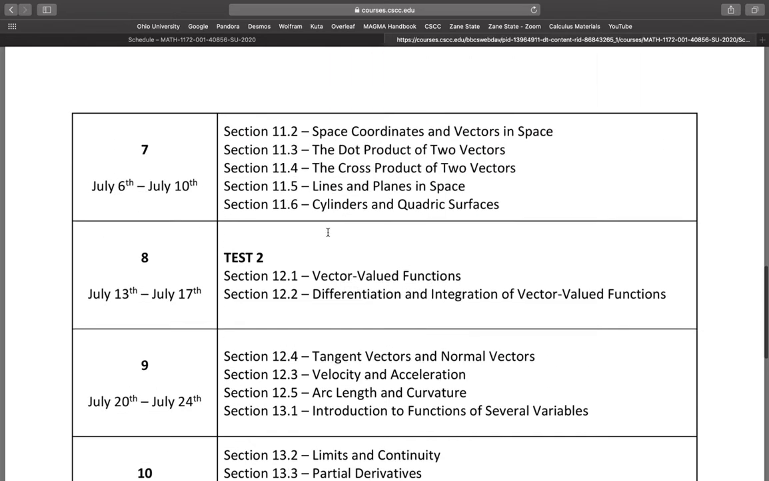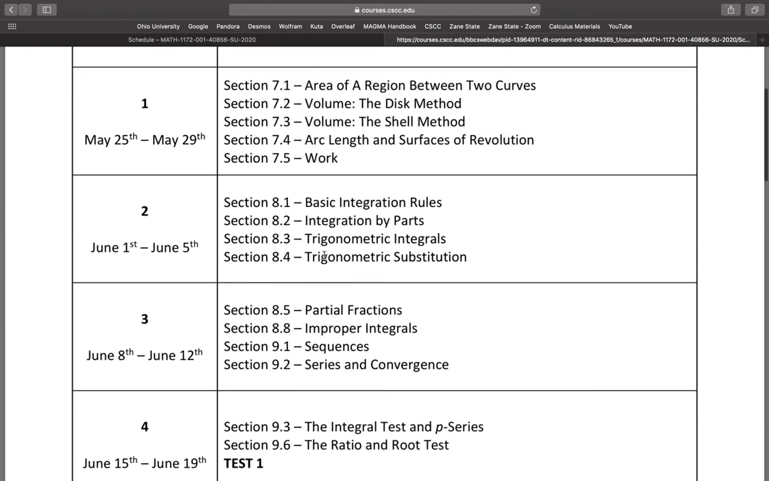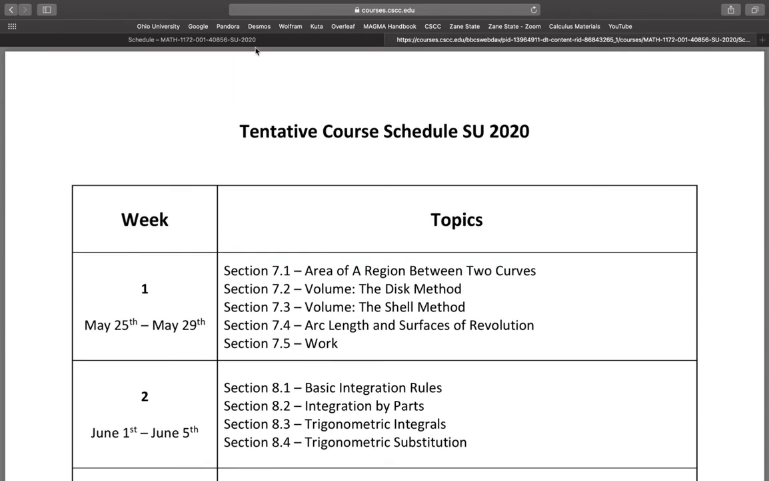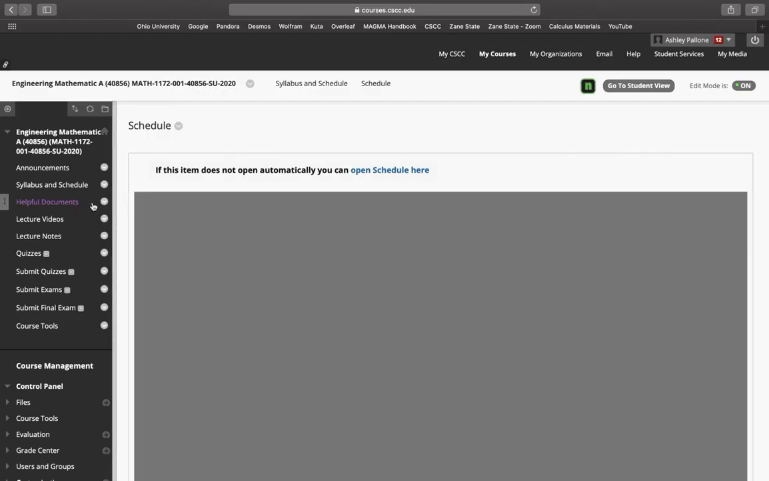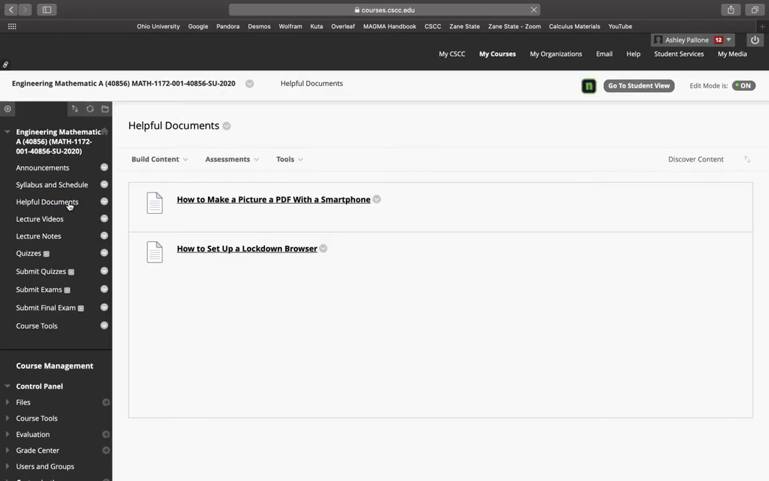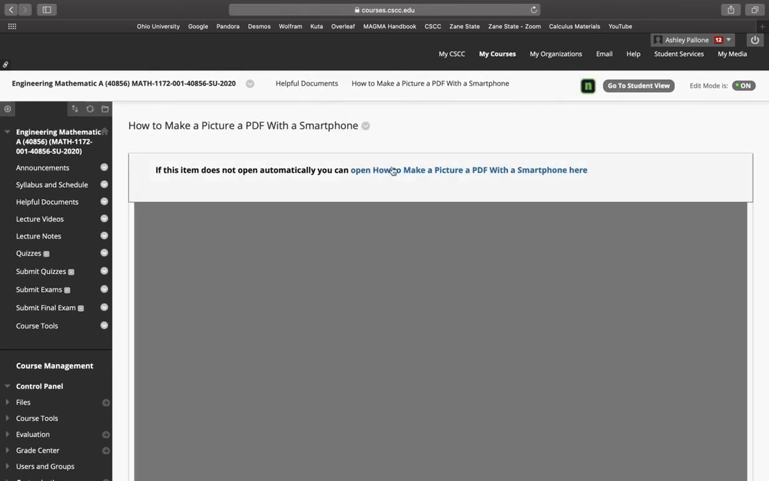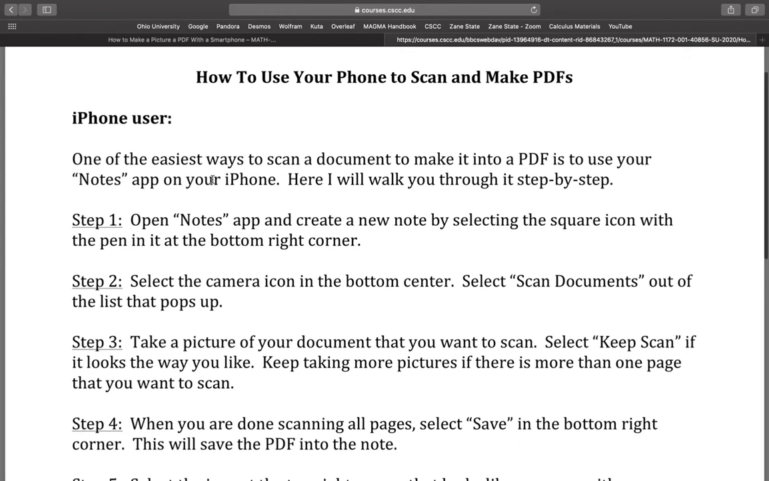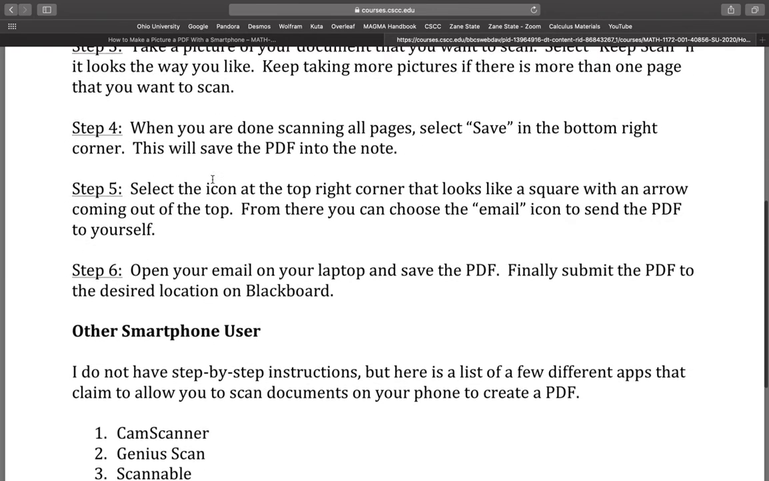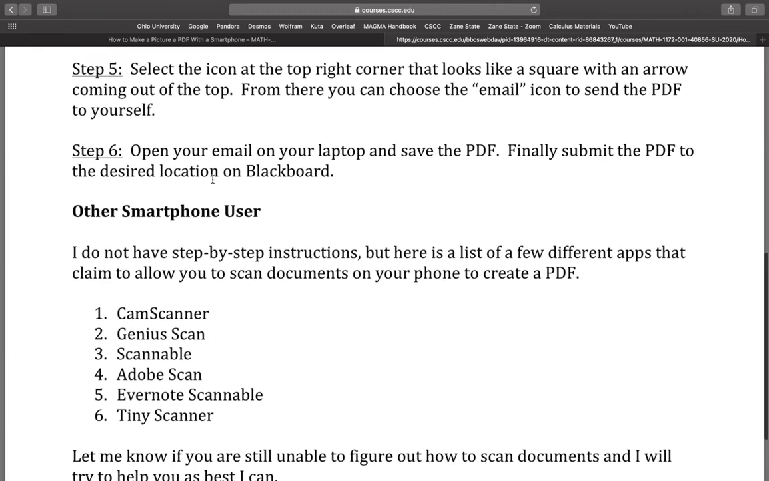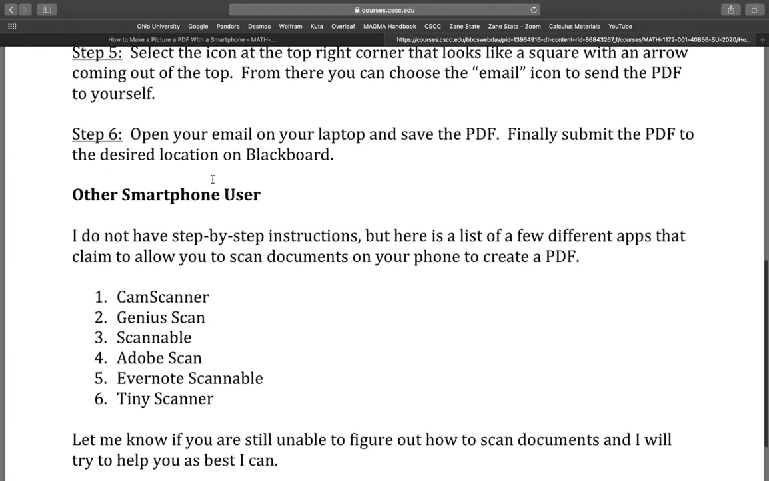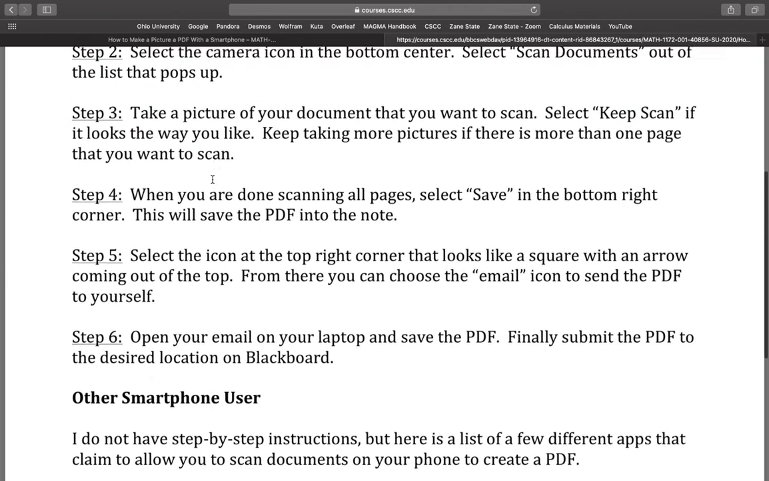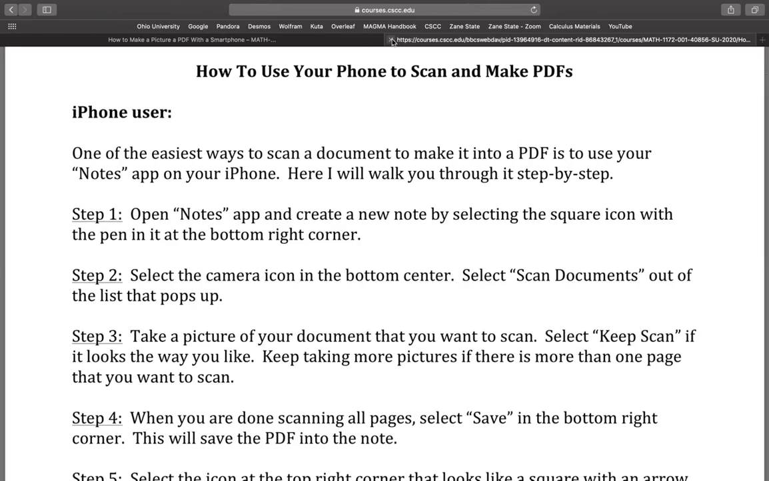So that's why there's a lot of stuff to cover each week and we have to move very quickly. So it's important that you keep up with all of our work. Okay, so here's some helpful documents. Here is a document that tells you how to take a picture on your smartphone and convert it to PDF. And this talks you through it. So this is the way you'll be submitting those quizzes and your solutions for your exams. All right, so take a look at that and make sure you know what's going on.